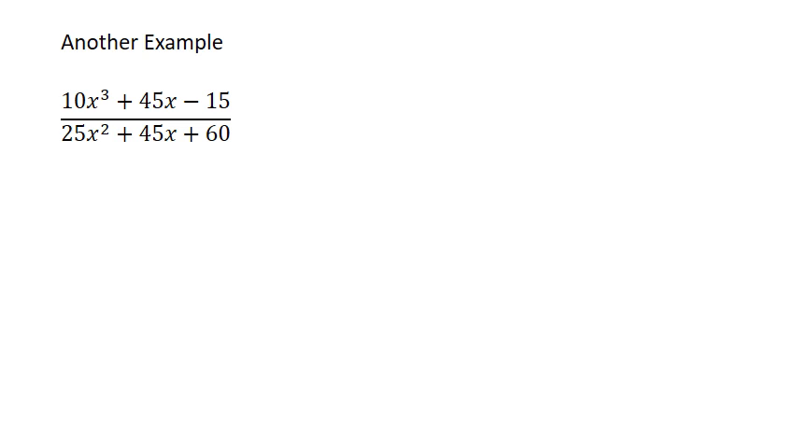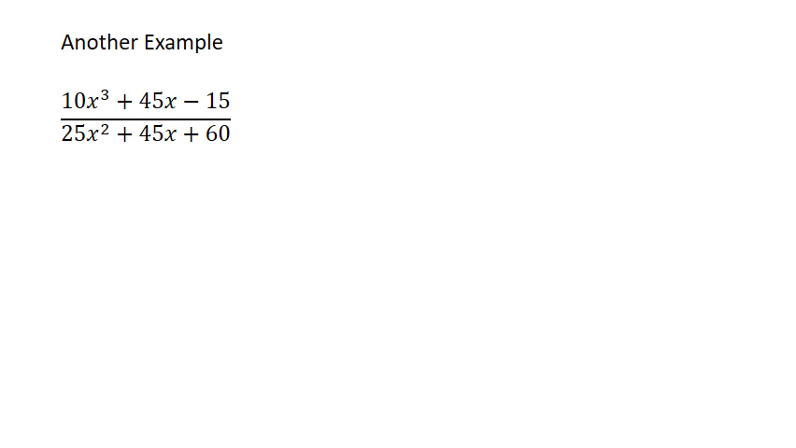Let's try that again, but also be mindful of a scenario where people often make a mistake. So here's another example: 10x to the third plus 45x minus 15 all over 25x squared plus 45x plus 60. It is very, very tempting for people to look at this and see that there's a 45x on the top and bottom and go straight ahead and just cancel them out.